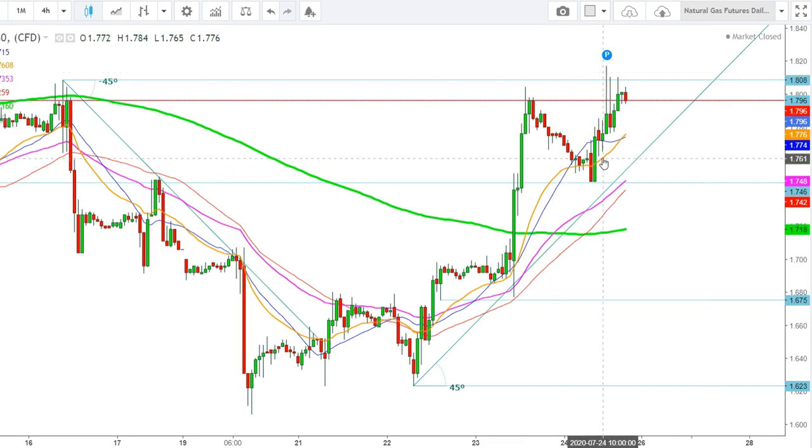Here you can see that the 20 days exponential moving average has formed a bullish crossover, and the 50 days exponential moving average is also above the 50 days moving average, which is indicating the continuity of an uptrend in natural gas futures during the upcoming week. So let us go back to the daily chart.